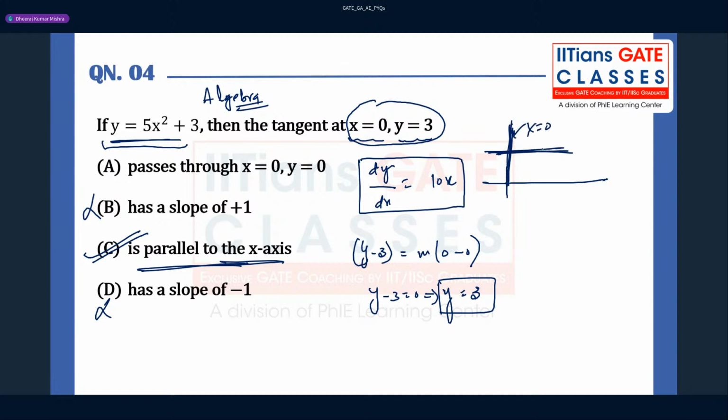So you can also answer the question graphically. The slope is going to be 0 only. You put 0 here, so x minus 0, and you will get y equal to 3. So question number 4, option C will be correct for this question.